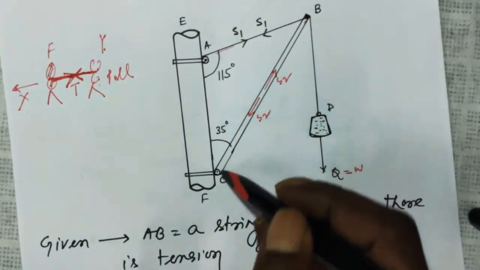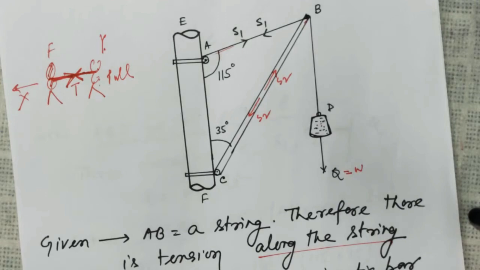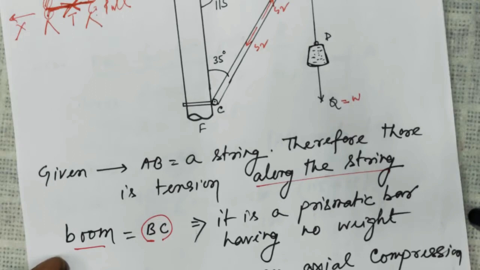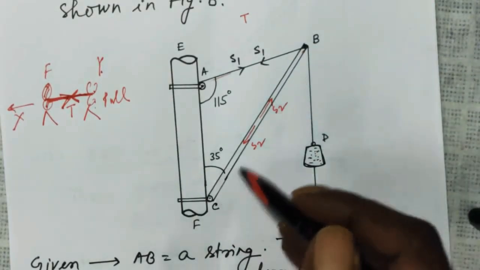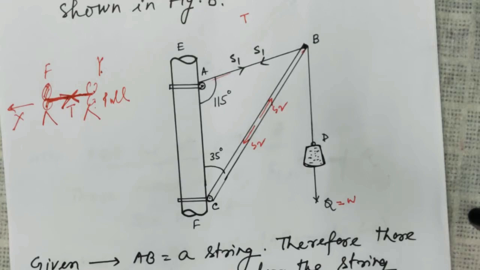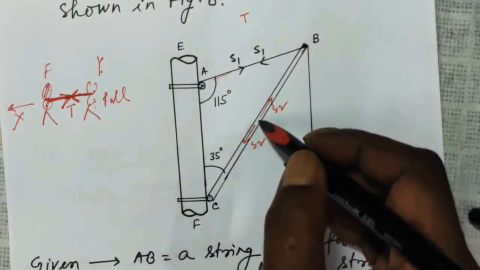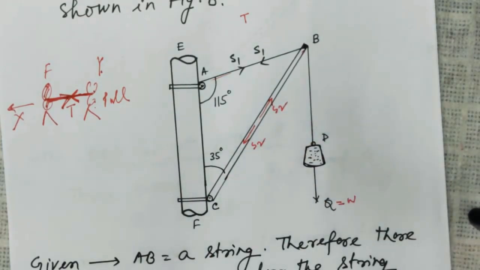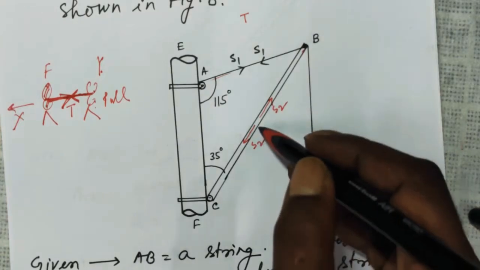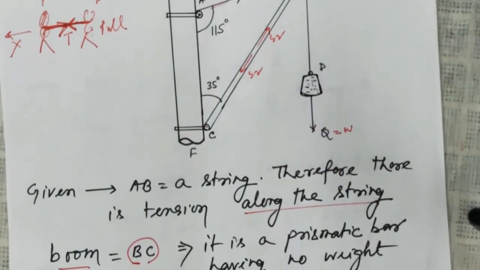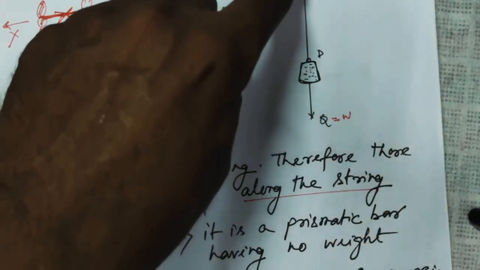Now, what is a boom? A boom, that is BC here, is a prismatic bar having no weight. You can say a very light aluminum rod, a very narrow rod. It will have some mass, so therefore it will have weight. Since it is made of a very light material, it doesn't have any weight, so there is no weight downward. And here is also a string.